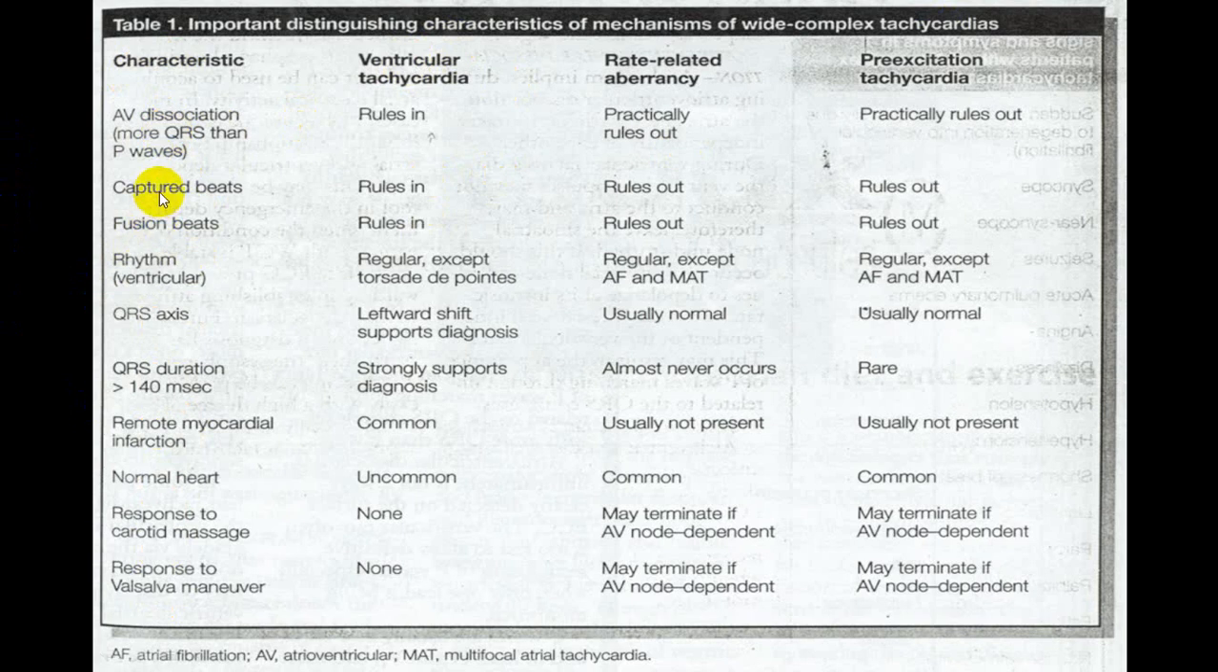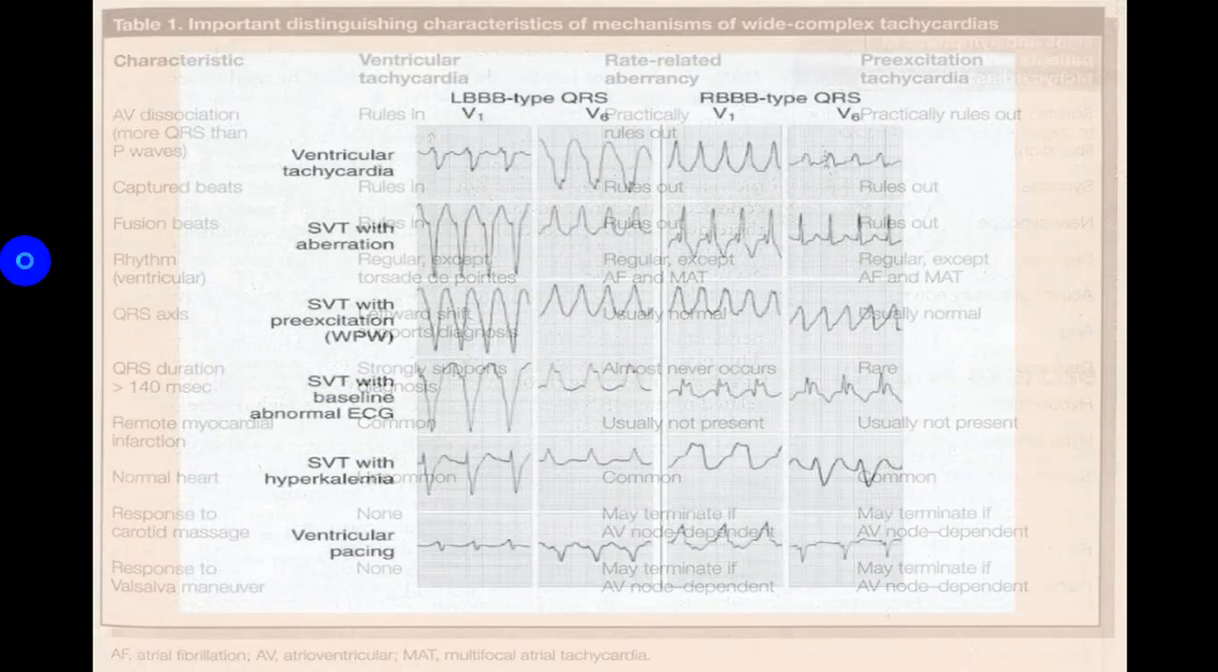That is AV dissociation, capture beat, fusion beats, ventricular rhythm, QRS axis, QRS duration, myocardial infarction, normal heart, response to carotid sinus massage, response to Valsalva maneuver, etc. What will be the difference between ventricular tachycardia, rate-related aberrancy, and pre-excitation tachycardia? At your leisure time, pause and go through all. What we have uttered before is rewritten here. So try to go through that at your leisure time.